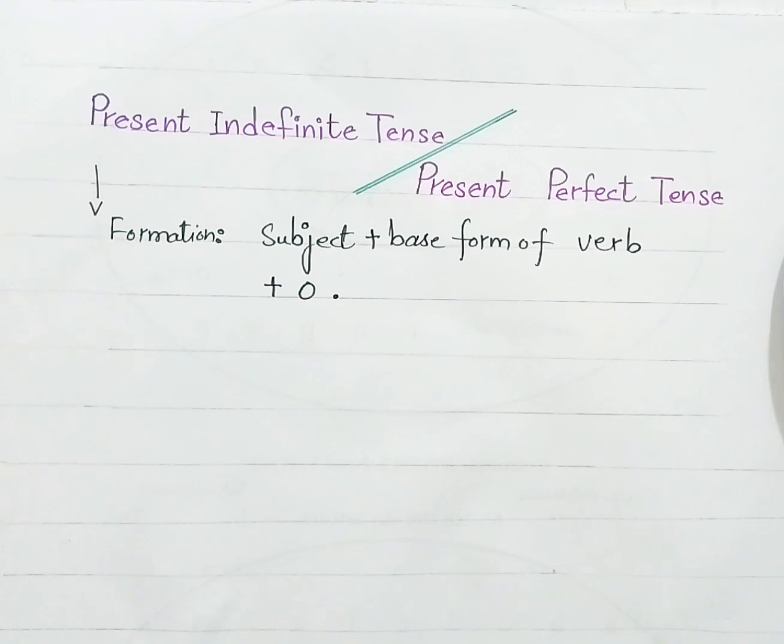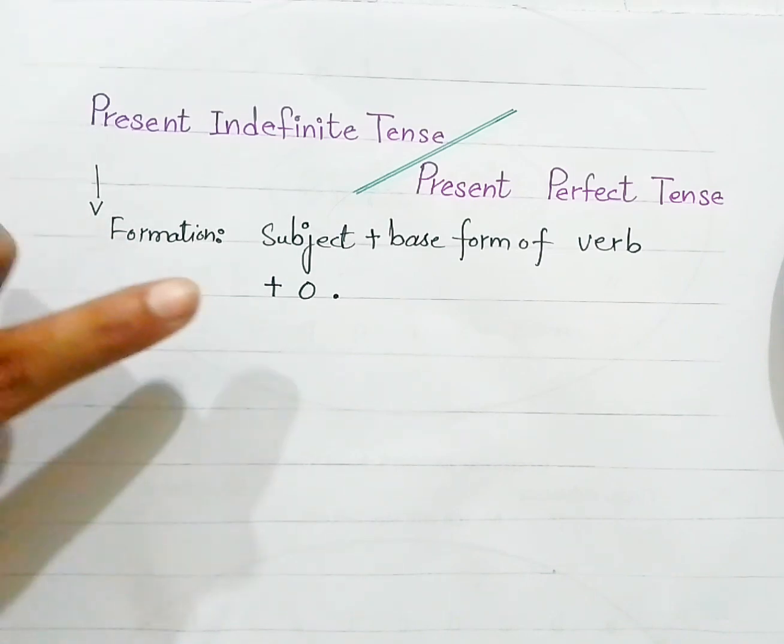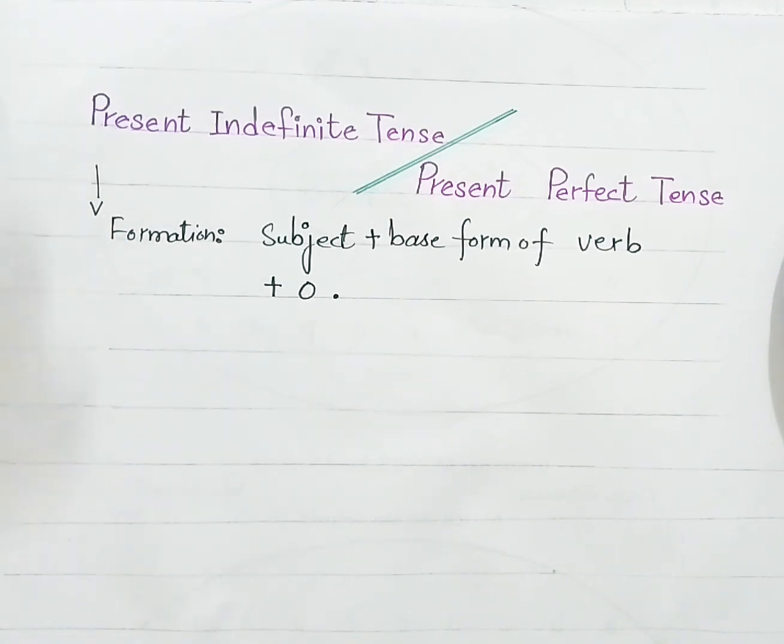This is an example of present indefinite tense. This is how we form a present indefinite tense.